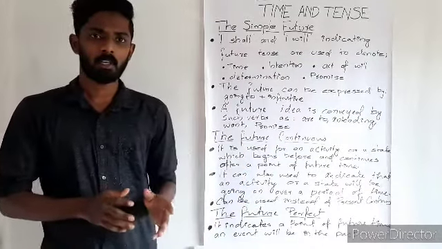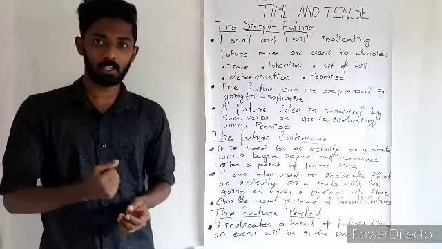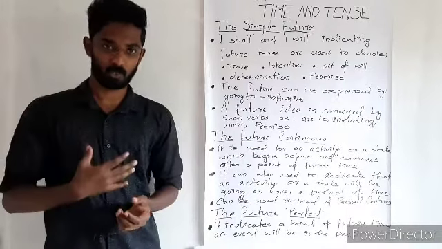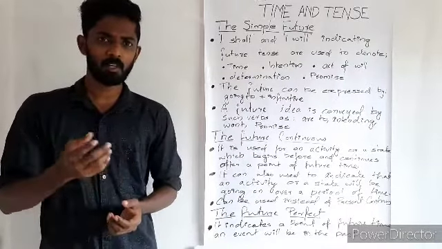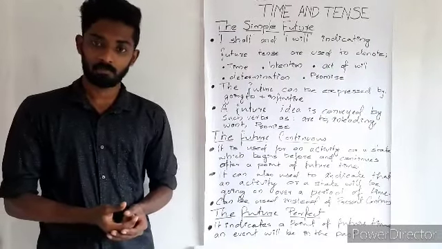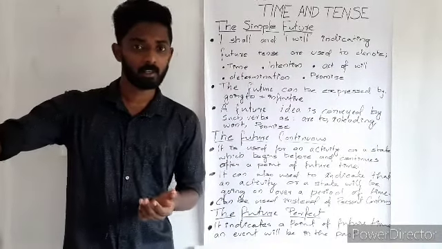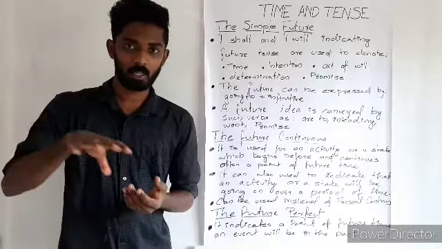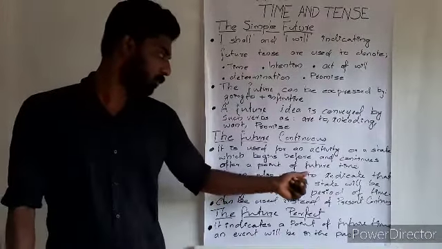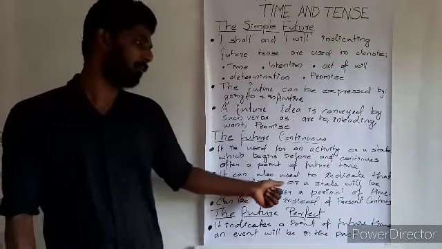And the second one, the future continuous can also be used to indicate that an activity or a state will be going on over a period of future time. For example, I shall be working in the laboratory tomorrow morning. So here, an action which will be going to happen in the future. It can also be used to indicate that an activity or a state will be going on over a period of time.